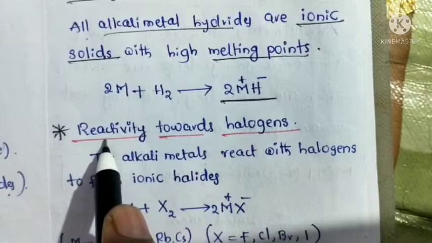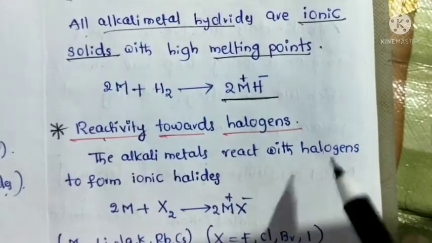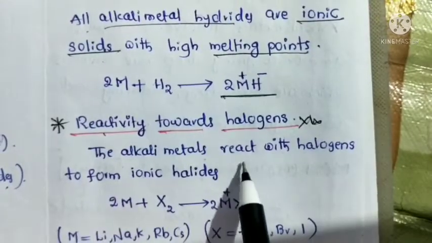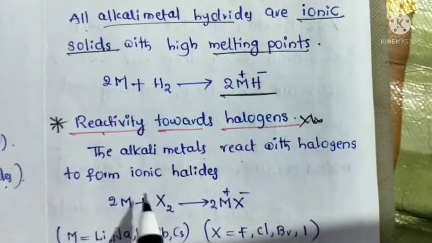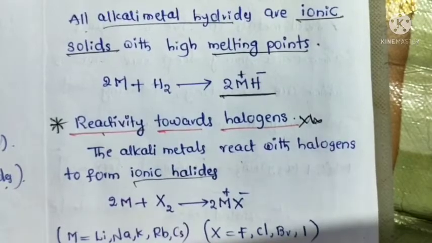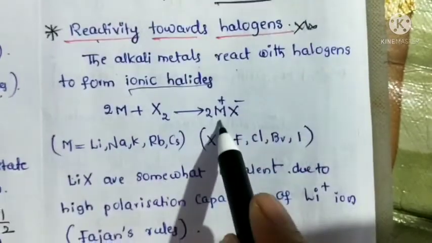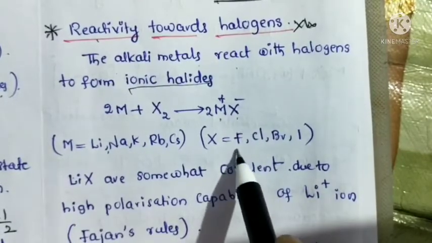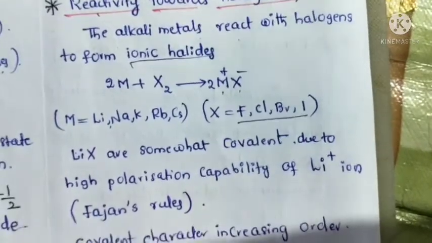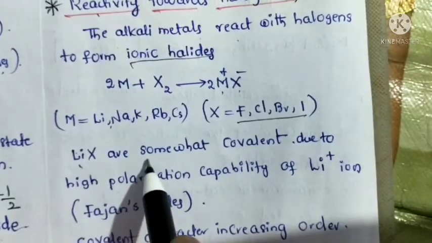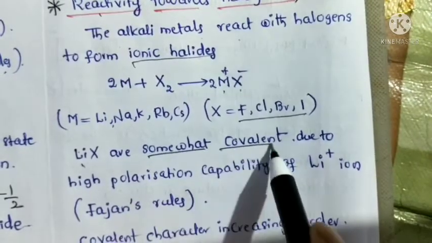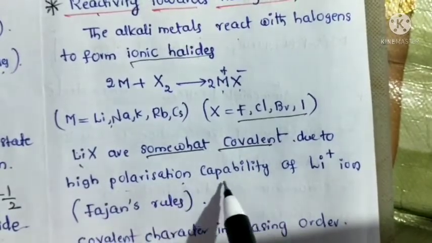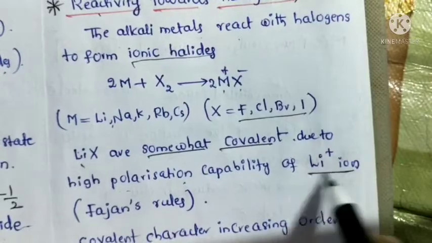Next one is reactivity towards halogens. It is also very, very important. So alkali metals react with halogens to form ionic halides. So in this, M represents metals, X represents halogens. Lithium halides have somewhat covalent character due to the high polarization capability of lithium ions.